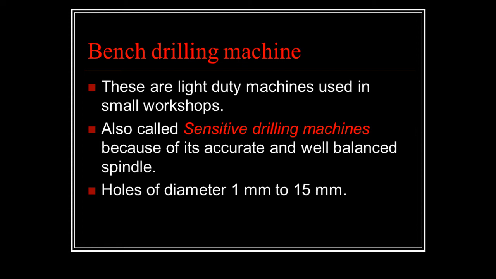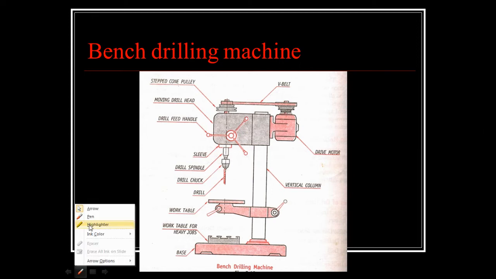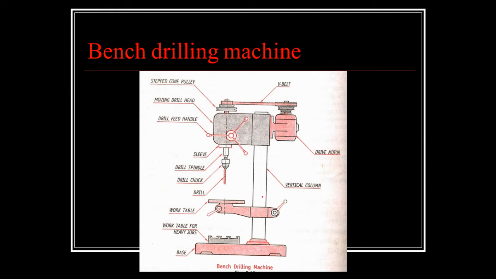The second part of the machine is the column, and the column stands vertically at the base at one end. So I can show you over here. This vertical portion is called the column, and it stands vertically, supported by this base, and it supports the work table. So this is your work table.